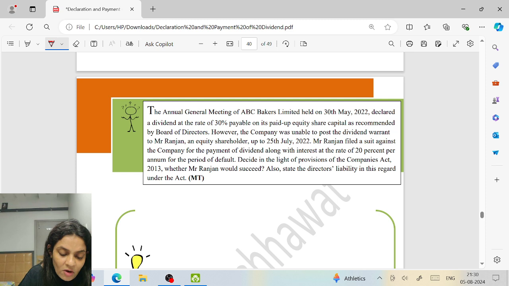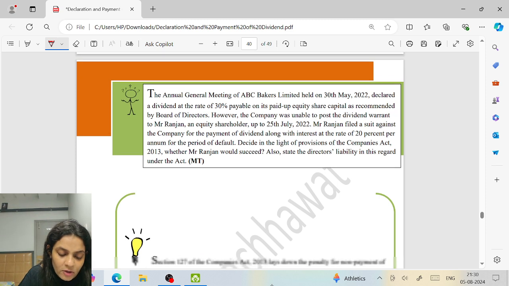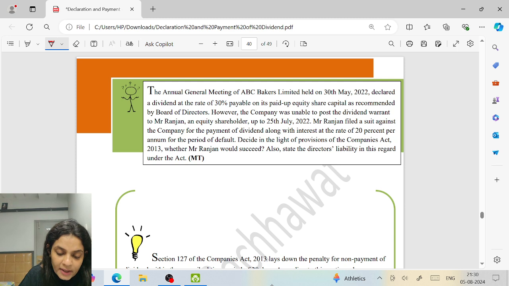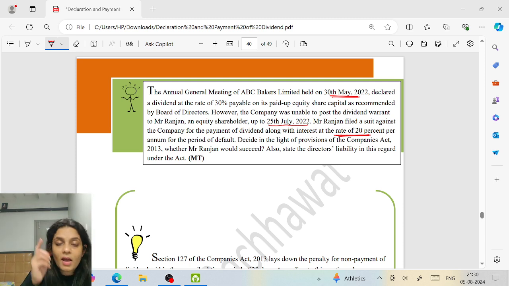The annual general meeting of ABC Bakers Limited held on 30th May declared a dividend at the rate of 30% payable on its equity share capital as recommended by the board of directors. However, the company was unable to post a dividend warrant to Mr. Ranjan up to 25th July 22. Mr. Ranjan filed a suit against the company for the payment of dividend along with interest. They should have done it within 30 days. 30th May means it should have been done by 29th June.